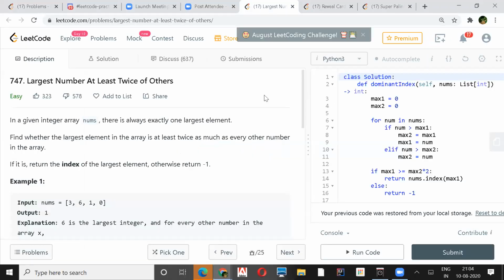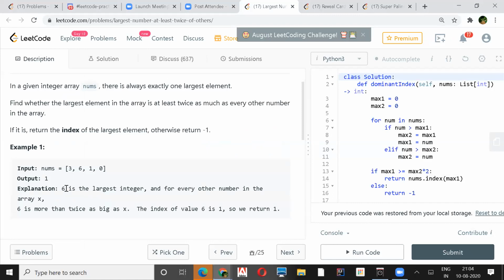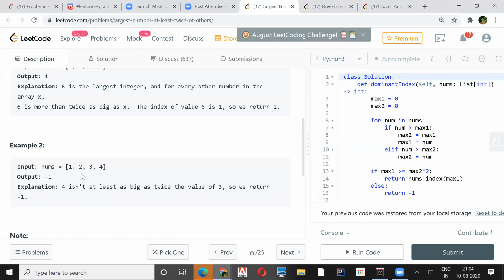So our first problem is, an array of nums is given and there exists at least one largest element, and we have to find whether that largest element in the array is at least twice as much as every other number in the array. So if we look here, 6 is greater than 2 times of 3, 2 times of 1, and 2 times of zeros. So we have to return the index of that particular number.